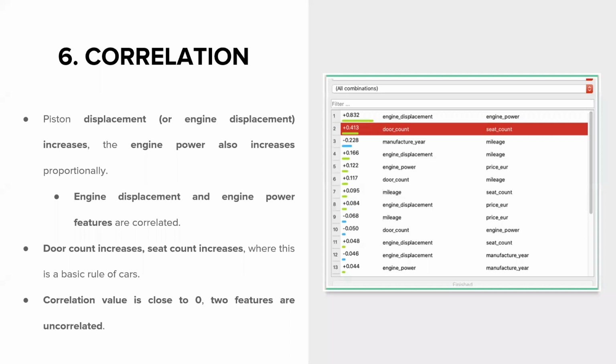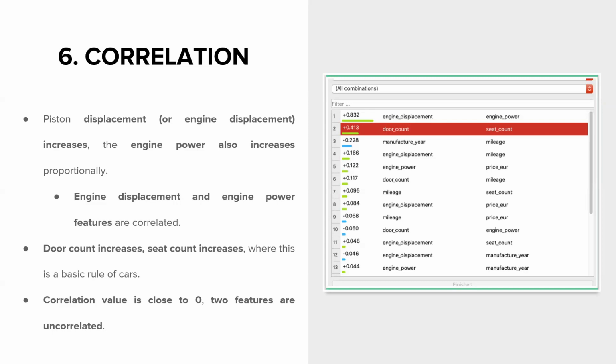Now, correlation. This is the Correlation widget in Orange Tree. Correlation shows the relationships between each feature within the scale of -1 and 1. If the correlation value is close to 0, this shows these two features are uncorrelated. If the correlation value is close to 1 or -1, this shows these two features are correlated.